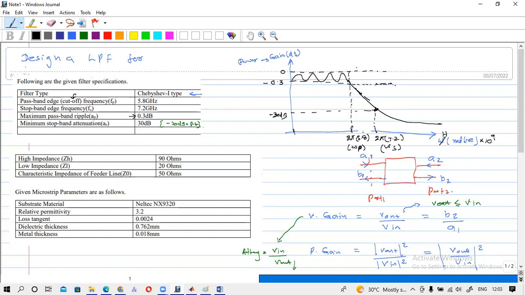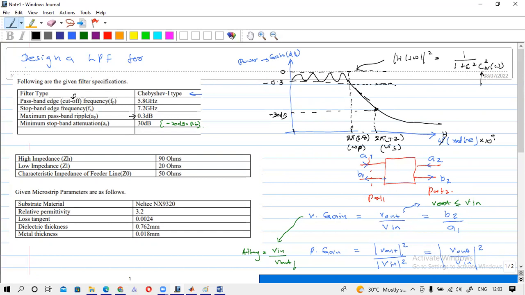As I can remember, this filter response is given in the frequency domain like this: square, divided by 1 plus epsilon square, and so on.